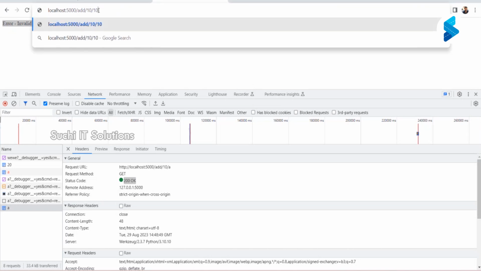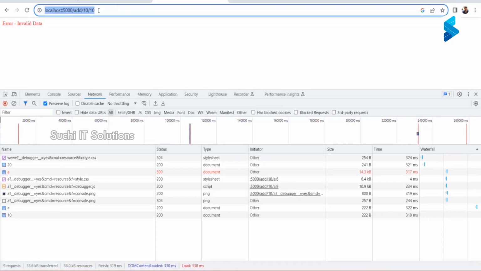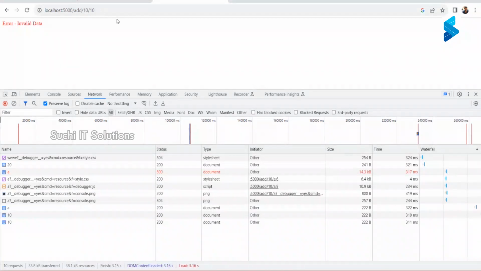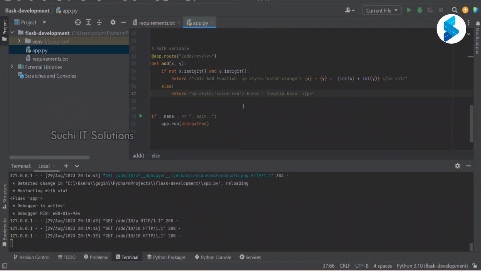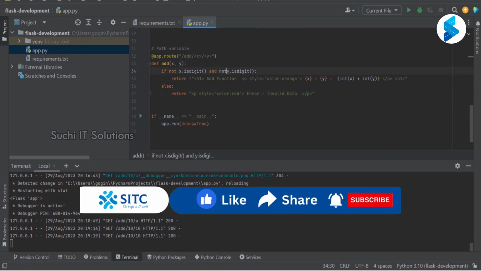If I just send the proper value, why is it saying invalid data? Both are digits, right? Add 10, 10, both are digits, and why am I still getting invalid data? They both are digits, right? Okay, I have to use not here, or else no, not.